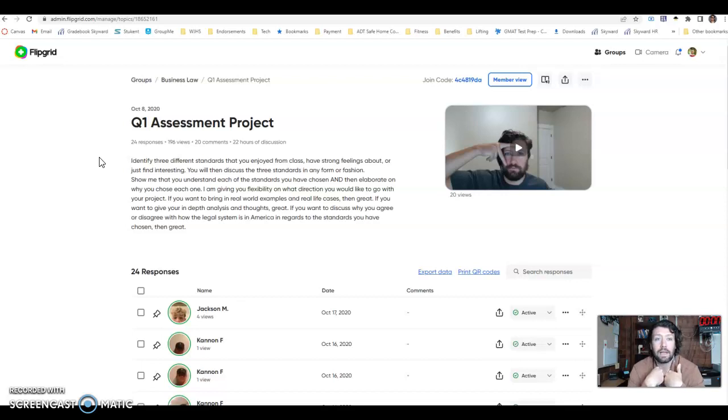Like, I need to make sure. Technically that might be extrinsic, right? Because you're worried about what other people are thinking. But it's helping build a little bit more intrinsic motivation, like I'm going to put effort into this, not because of a grade, but because I want to look better, right? So that is more intrinsic. I guess that's an arguable thing. But yeah, Flipgrid, it is the way of the future. Good luck.